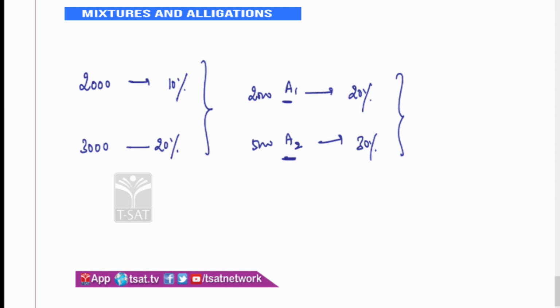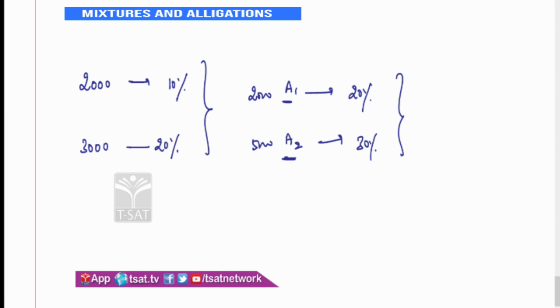Instead of buying, let's say you are selling an article which is 2000 rupees. Cost prices are 2000 and 5000. Upon the first one you are getting 20% profit, second one you are getting 30% profit. Overall how much are you getting? If I ask you like this, then it will always be (N1A1 + N2A2) / (N1 + N2).